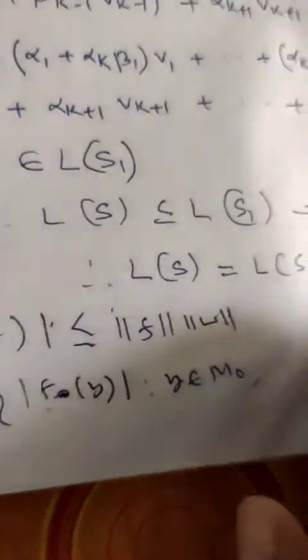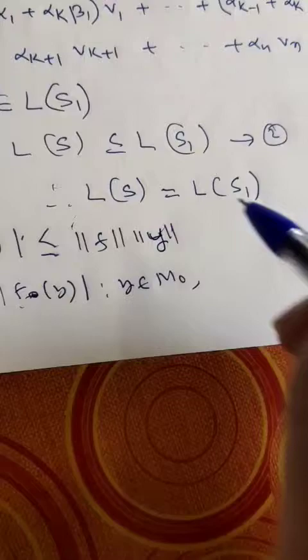So mod of f naught of y is less than or equal to norm of f into norm of y.